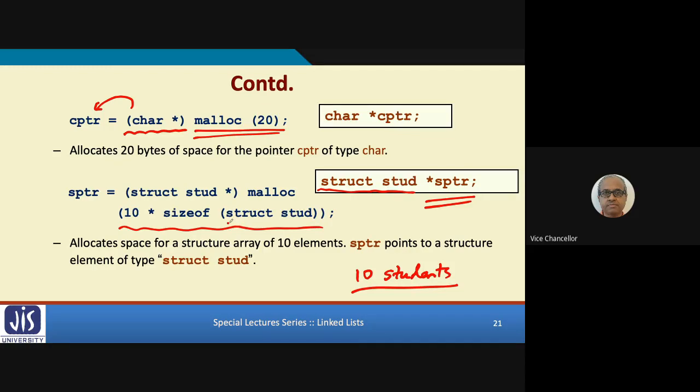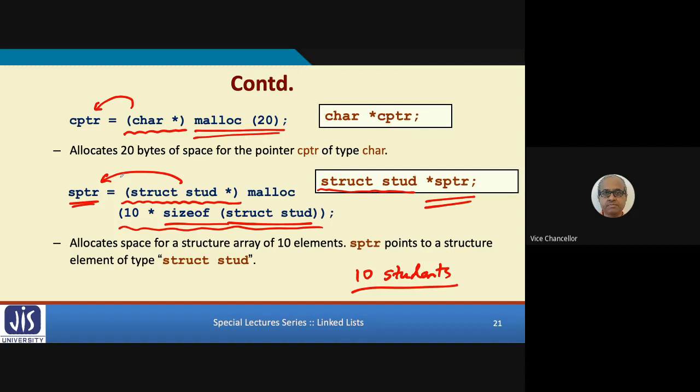I write struct stud, and this will give me the total number of bytes required for every structure. 10 multiplied by that means I reserve space for 10 such elements. And again, before I assign it to SPTR, I recast it as struct stud star, and only then I make the assignment.